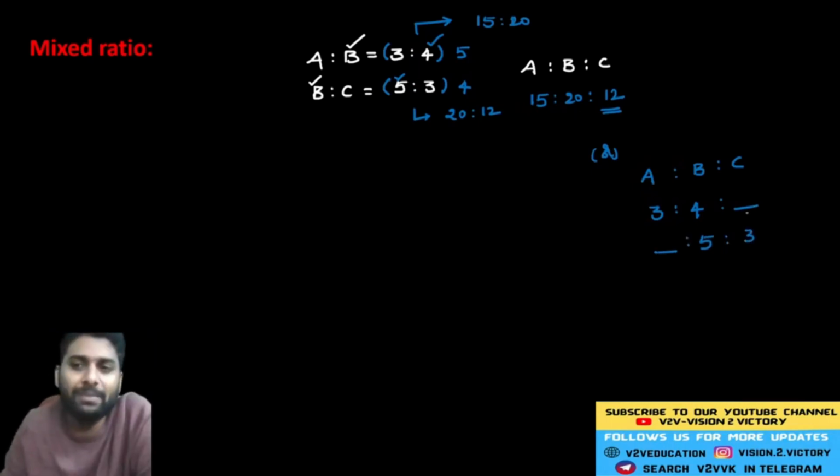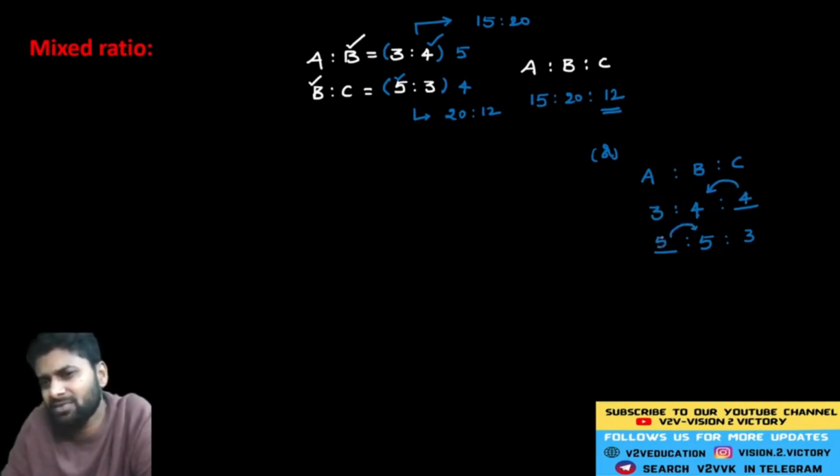Now, if any element is empty, it is always replaced with the previous number. See, just replace the previous number here, 4. Just replace the previous number here, 5. Now just multiply the numbers and you will get the ABC ratio. See, it's 15 is to 20 is to 12.